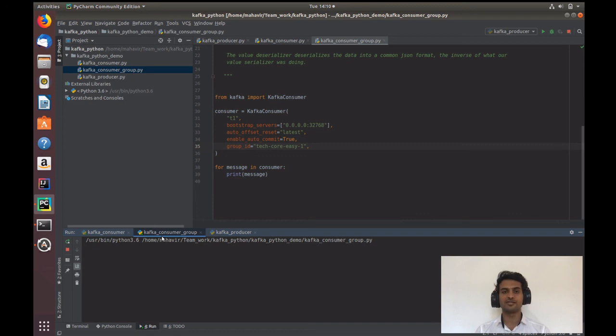So today we have seen how to write a Python consumer and Python producer for Kafka, and we have also seen how the Kafka group concept works in practice. In the next videos, we will see some more interesting features of Kafka and other interesting technologies.